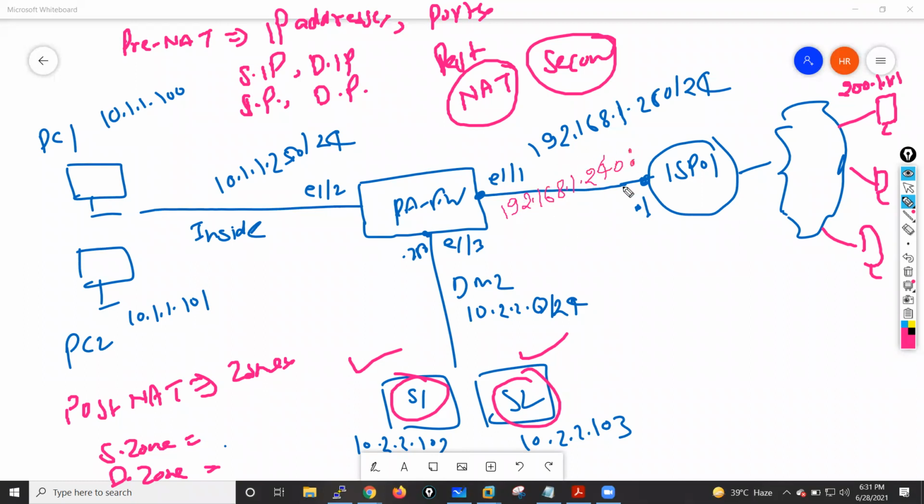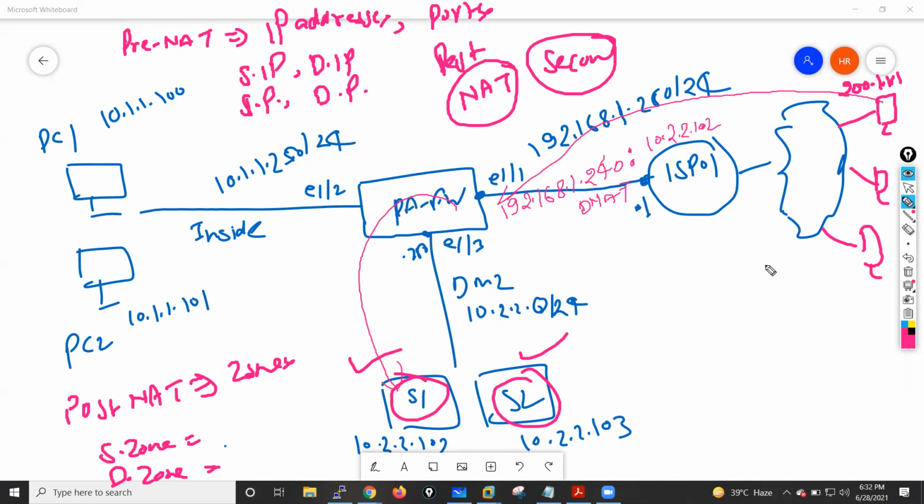So if someone sends a request to that IP, my firewall will forward this request towards server 1, which is 10.2.2.102. That means I have configured destination NAT. When a request from this PC comes to this IP address, it will be forwarded to this server. Now, because that traffic is coming from outside and going to our DMZ,